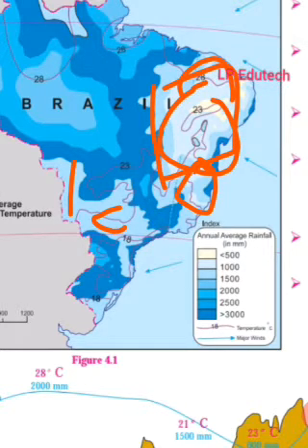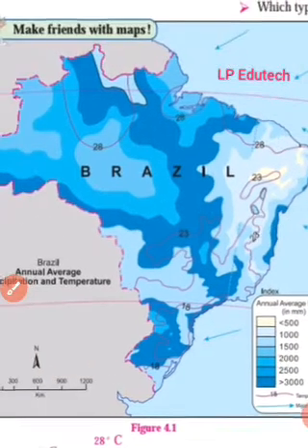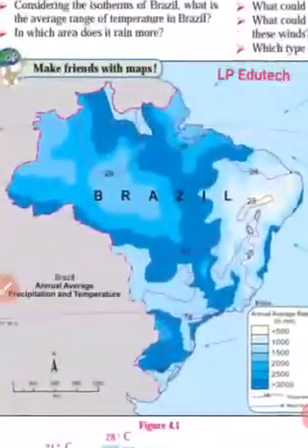Considering the temperature in Brazil, the northern part of Brazil is hot. Why is it so hot? Because the equator passes through it.